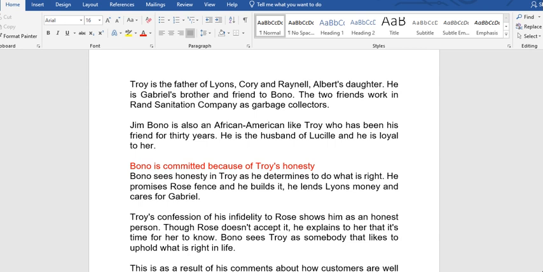He is Gabriel's brother and friend to Bono. The two friends work at Rand Sanitation Company as garbage collectors. Jimmy Bono is also an African American like Troy, who has been his friend of 30 years. He is the husband of Lucy and is loyal to her.